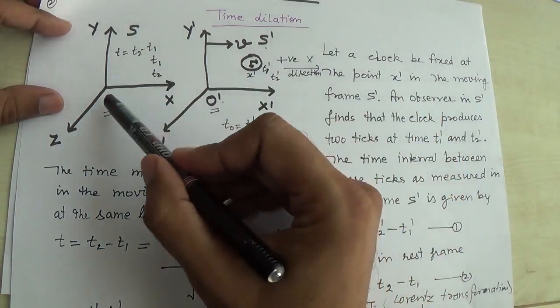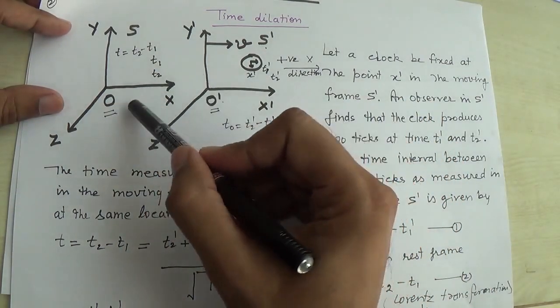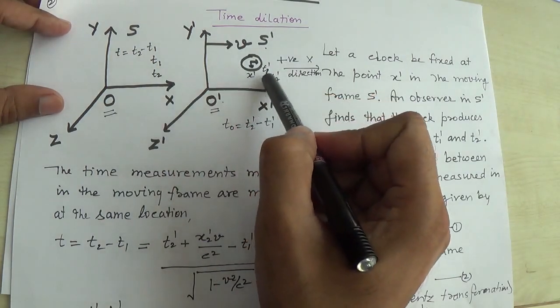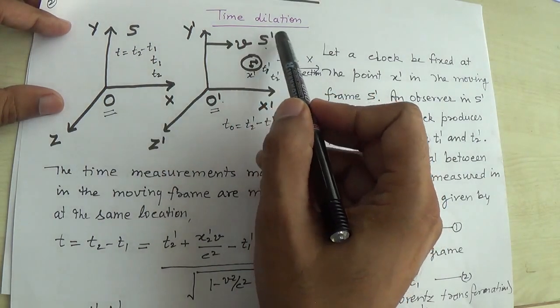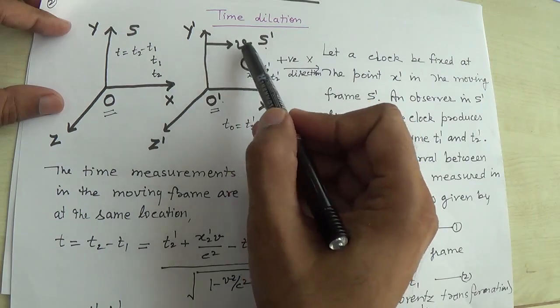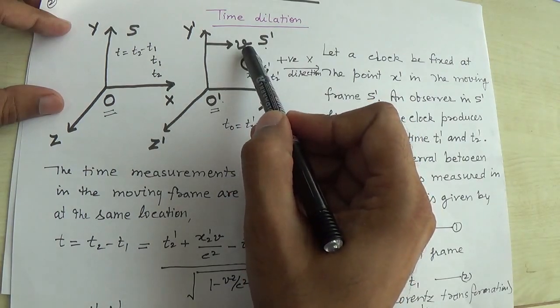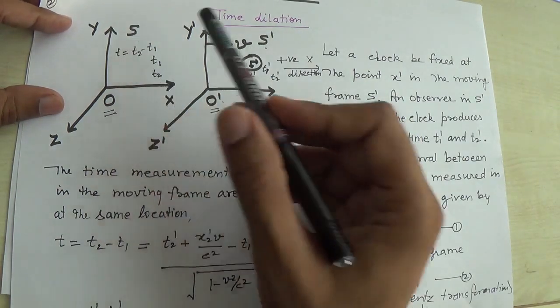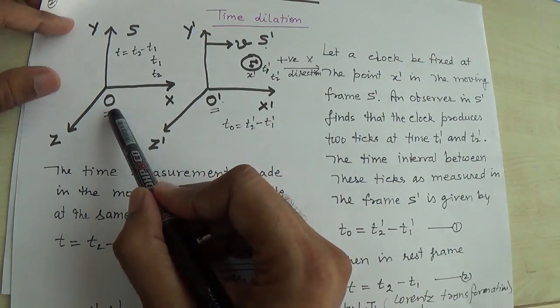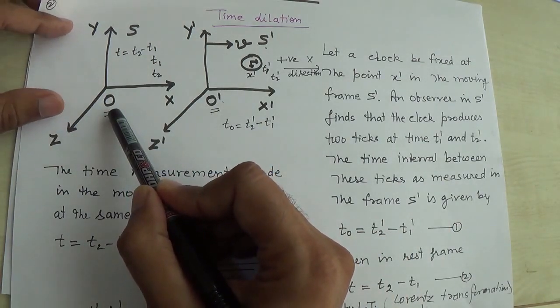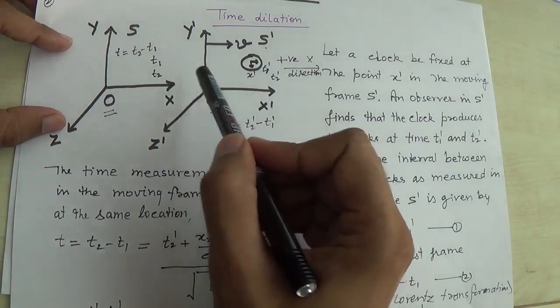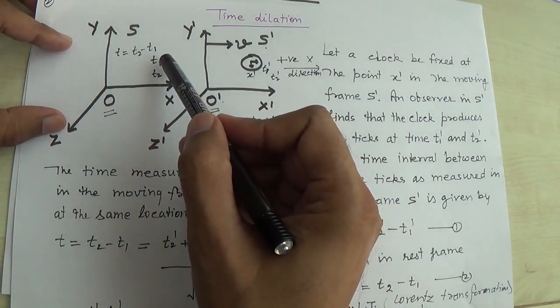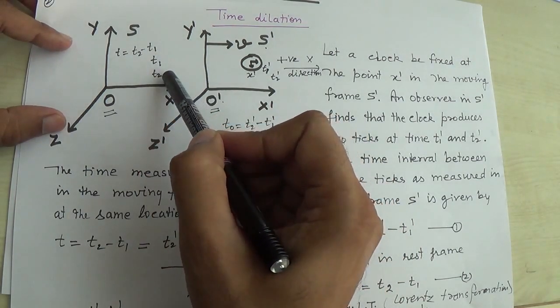Now in the case of observer O, who is at rest with respect to this S prime frame, which is moving with the speed v relative to S prime. This observer will hear these two ticks at two different times, first at t1 and second at t2.